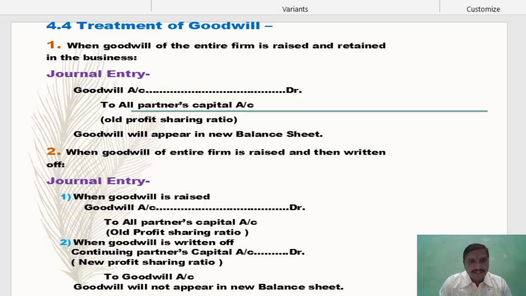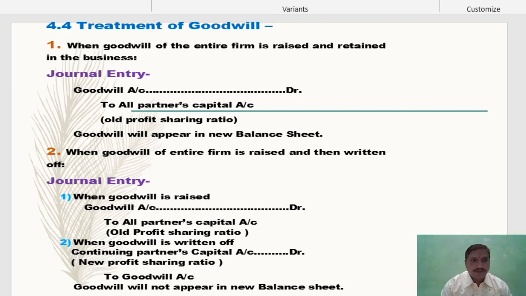We know goodwill is the intangible asset. It is the premium paid by a prospective buyer. And in retirement of partner, all partners have taken effort already. So when the retired partner leaves the business, leaves the partnership firm, he has also taken effort in the business. So that effort is given to the retired partner by raising his share or the firm's share of goodwill. So there is treatment of goodwill also in retirement of partner.